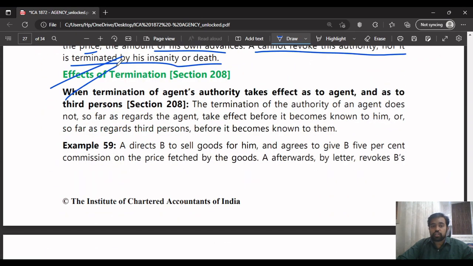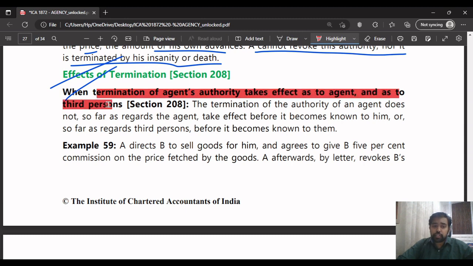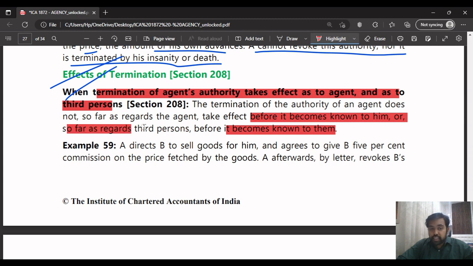Next, effects of termination. Once the contract of agency is terminated, when does termination of the agent's authority take effect as to the agent and as to third persons? Termination of authority of an agent does not, so far as regards the agent, take effect before it becomes known to him, or so far as regards third persons, before it becomes known to them. This example will make it clear.